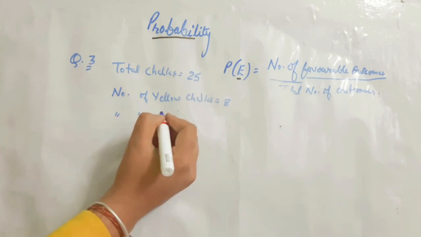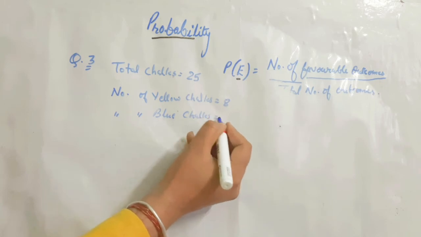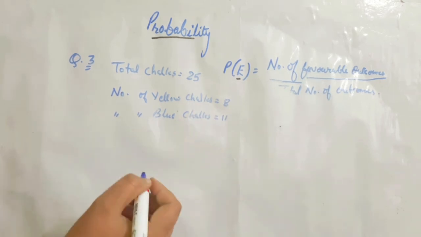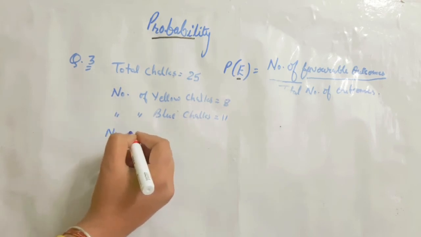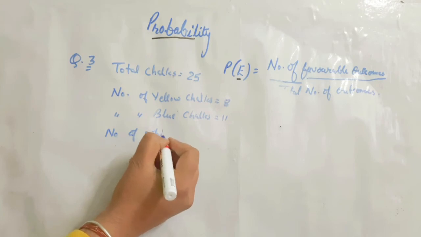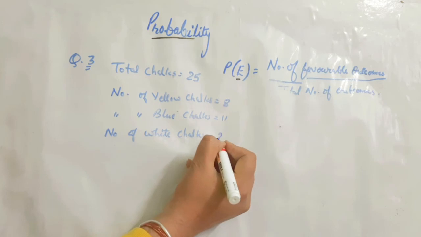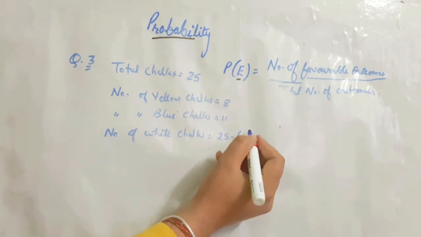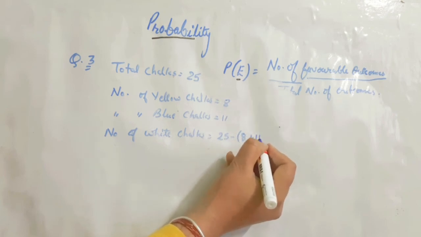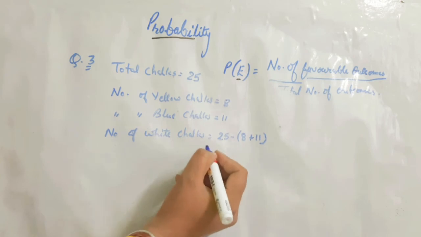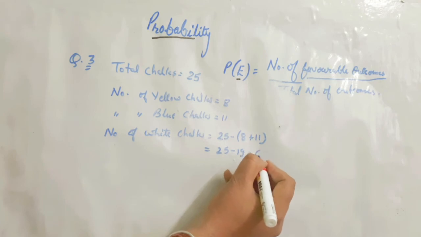Number of blue chalks are 11, and rest are white. So number of white chalks will be 25 minus number of yellow chalks plus number of blue chalks. This will be equals to 25 minus 19, which is equals to 6.